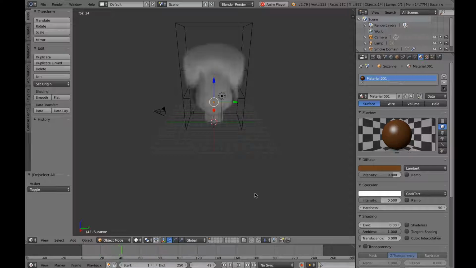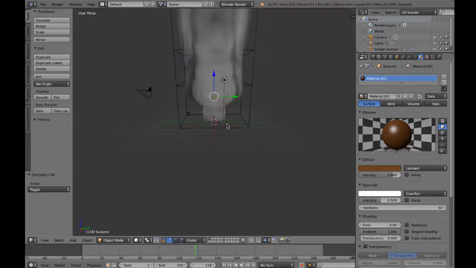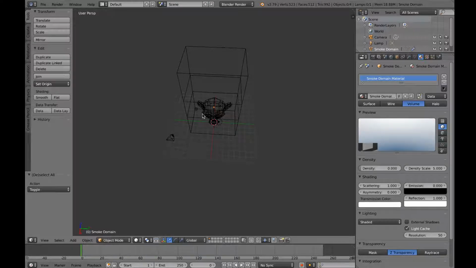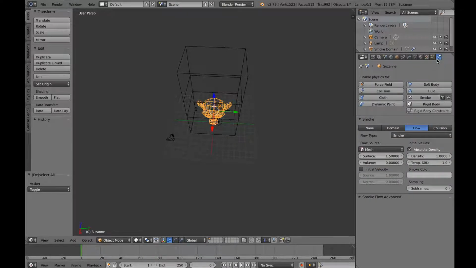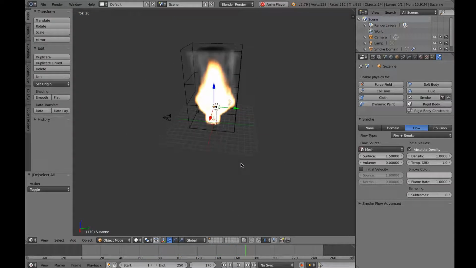So as you can see, that's a monkey head on smoke. Now I'll show you how to place a monkey head on fire. So select the monkey head only, go to the physics part right here, and you see this flow type, change it from smoke to fire plus smoke. And now if we play it, not quite sure. Oh, I don't know why that happened. Oh yeah, there you go. Maybe that was a glitch or something, but so guys, basically that is a monkey head on fire.